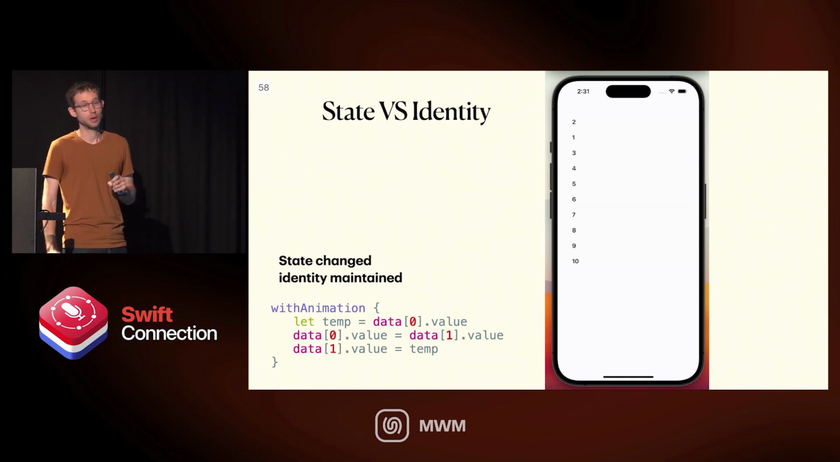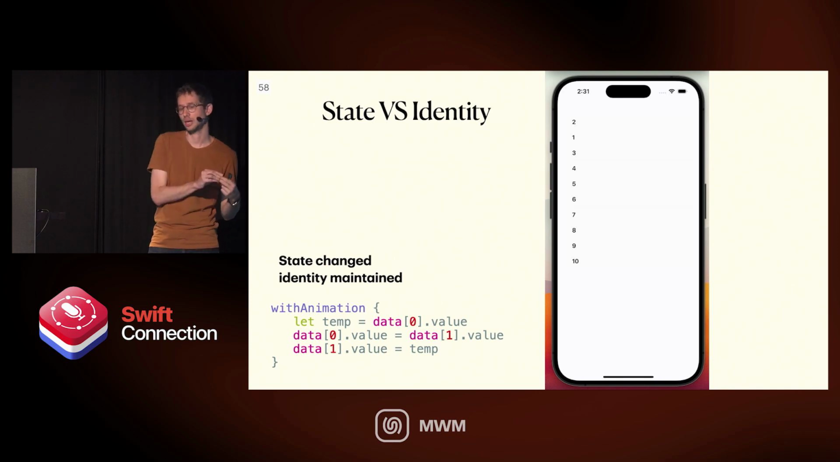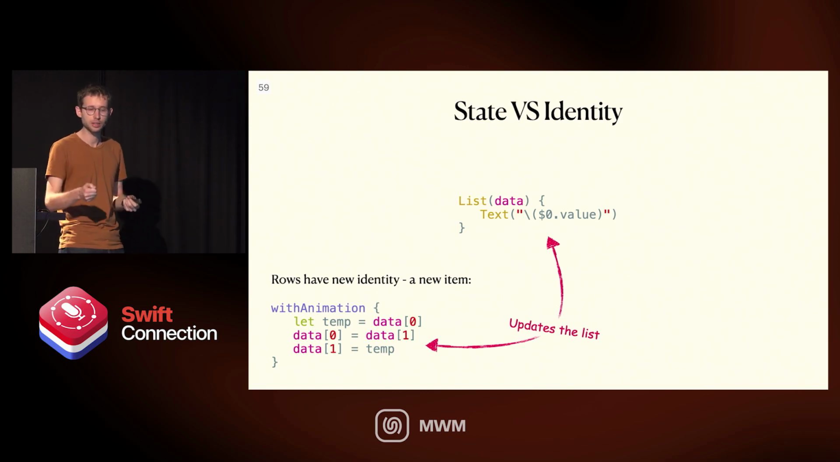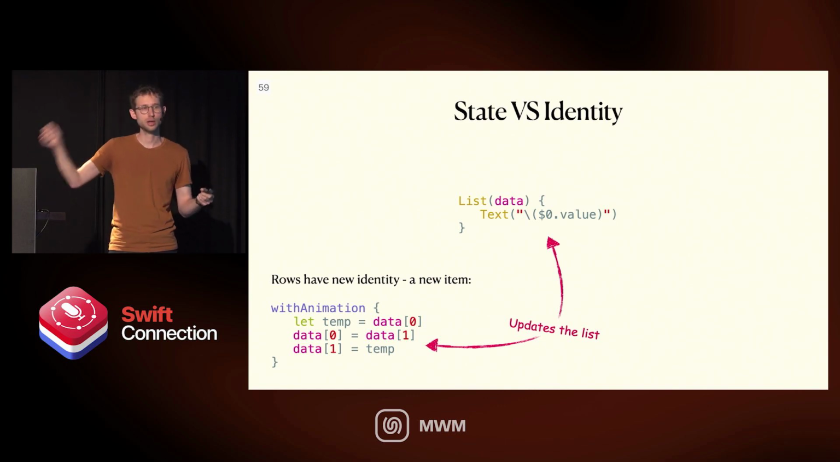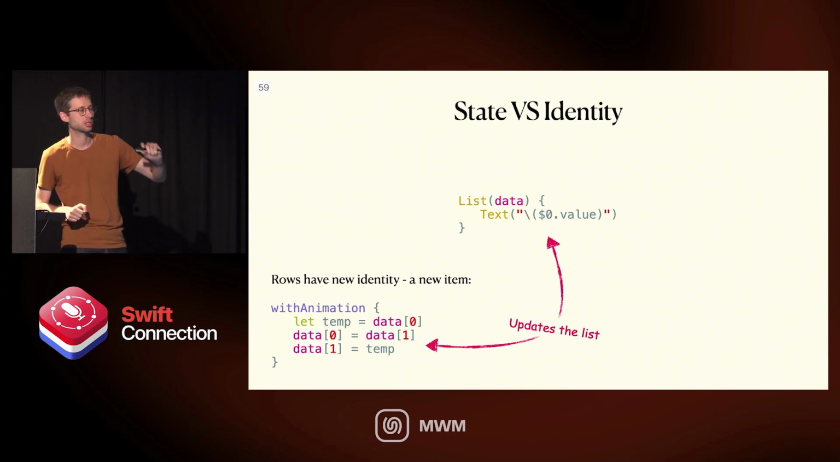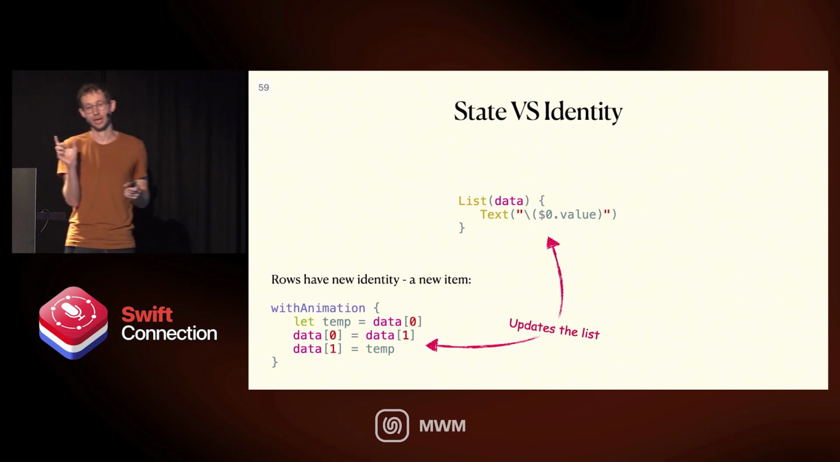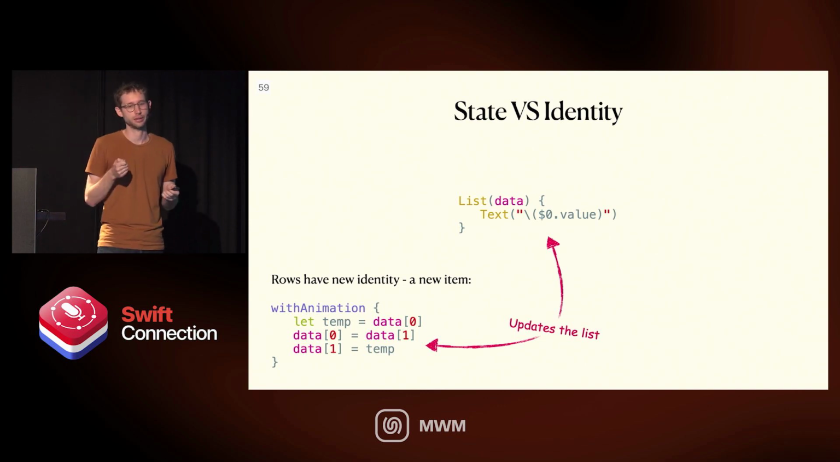And so maybe this is what we want, maybe not. But this is what happens when the dependencies change, but not the identity of the view. What if we change the model itself? So we actually take the object at index 0, give it to index 1, and take index 1 and give it to index 0. Now we change the objects themselves. Now the text view actually changes identity because the object changed, and not just dependencies inside that object.